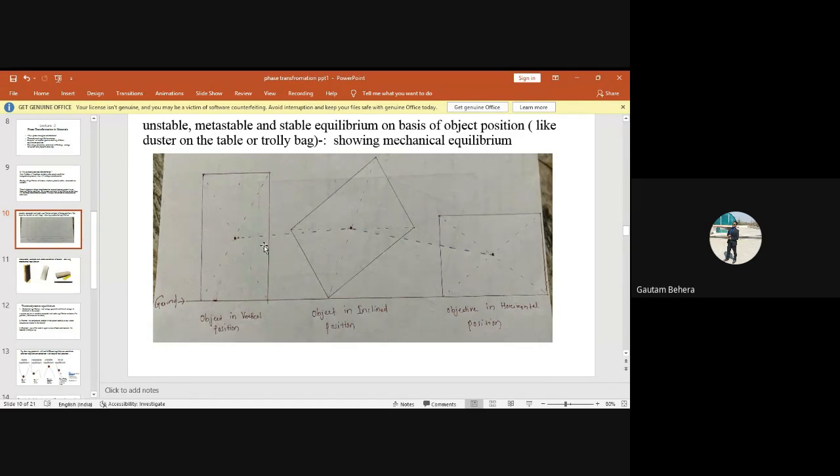So you can check the center of gravity. The center of gravity is here. How have I drawn the center of gravity? Just have a look. I have joined the diagonals. Where they cut, it becomes the center of gravity. So the center of gravity is like this now. When the trolley bag is in the tilted condition, you check the position of the center of gravity. And finally, when the trolley bag is in the horizontal condition, check the center of gravity. Can anybody figure out what is happening to the center of gravity here?